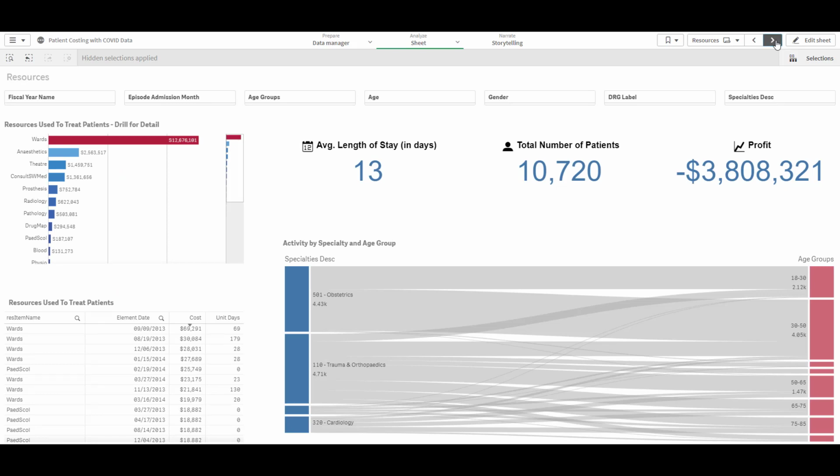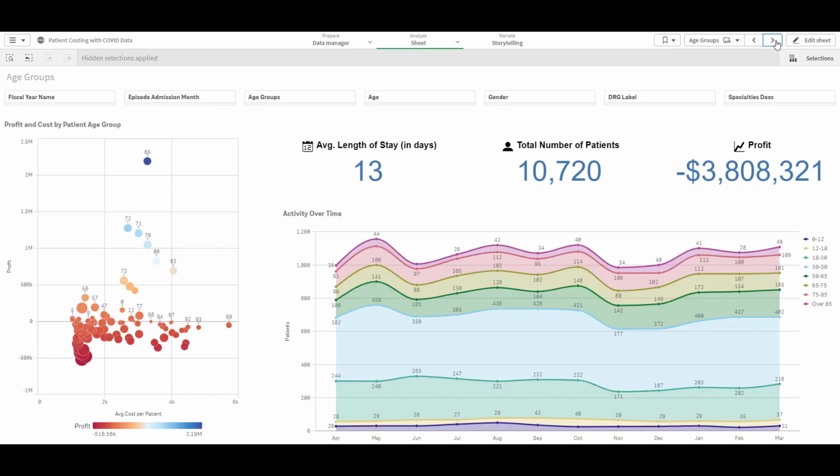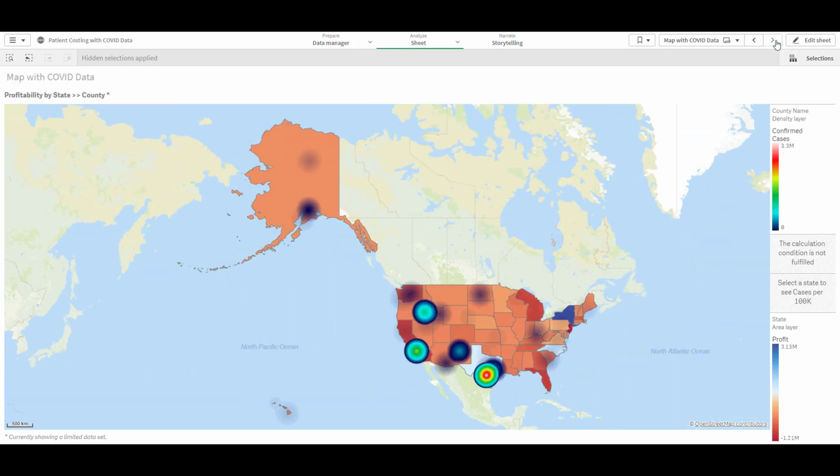So the question that I might want to ask is, how else is COVID affecting our numbers? I don't have COVID hotspot information in my EMR, but what I can do is pull this information from the Snowflake data market. It's easy to supplement what you're already doing with Qlik by leveraging data that is available with the data market. And that's exactly what I've done here.